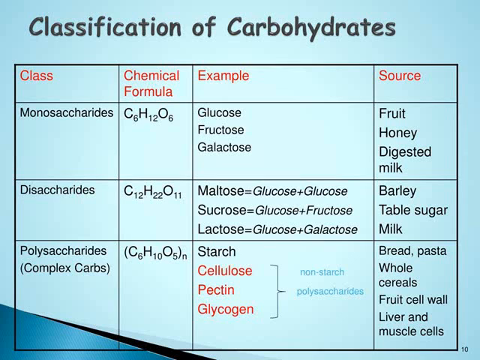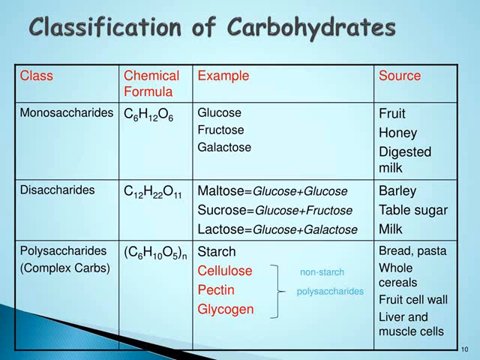Polysaccharides, C6H10O5, after completing bracket you have to write n outside. Poly means many. When many sugars join together, it forms polysaccharides. When all sugars are of same type, they are classified into homopolysaccharide. When they are of different types, they are called as heteropolysaccharide. Example, starch. Cellulose, pectin and glycogen, they are non-starch polysaccharide.